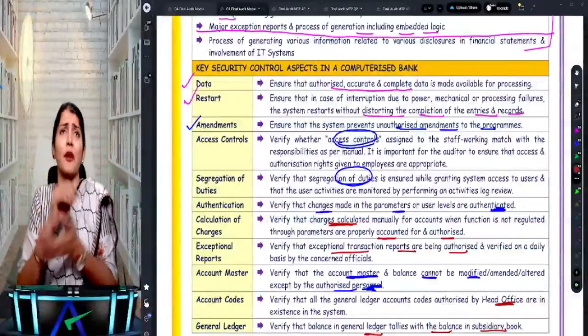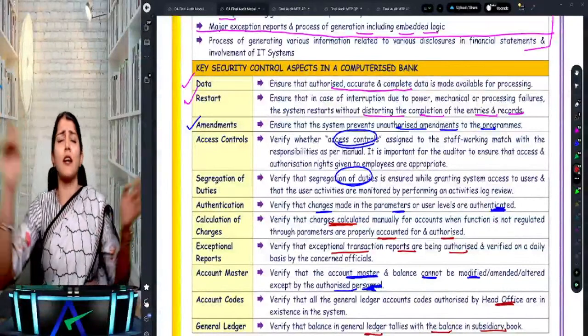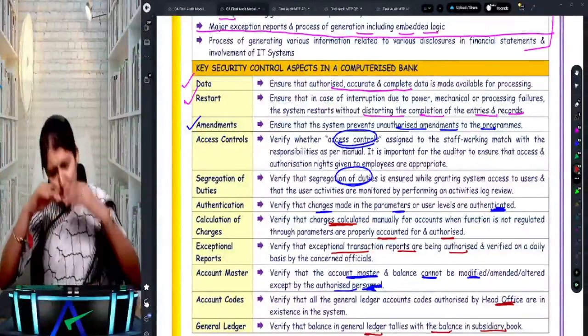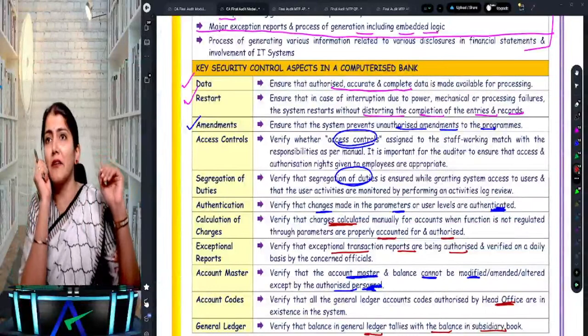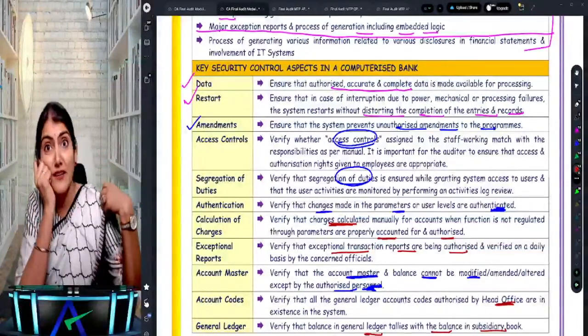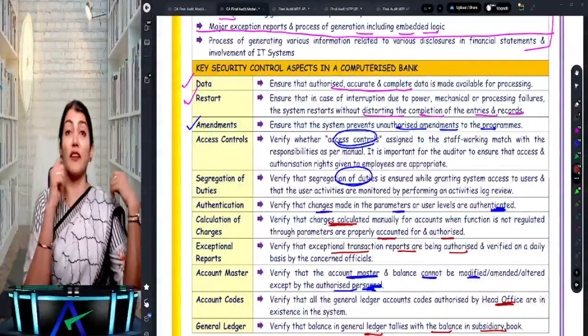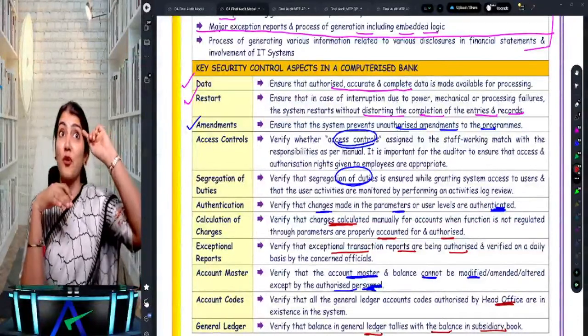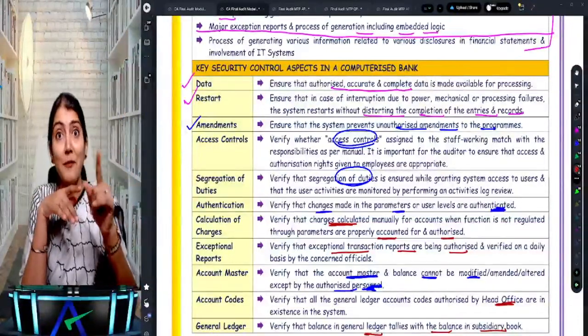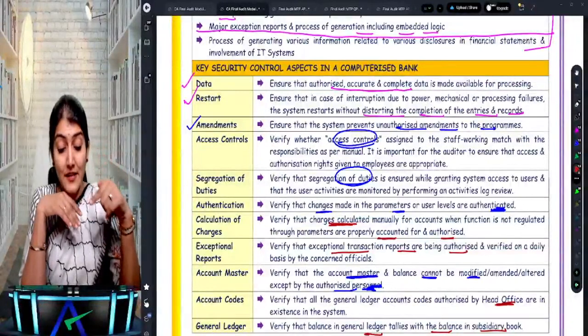A very specific question. You have all the knowledge regarding bank audit. In 3 years of articleship, you only did bank audit. But now the question coming in the exam is regarding what are the key security control aspects. Now your mind should not apply any other key. Your mind should talk about only the key which they are talking about over here.